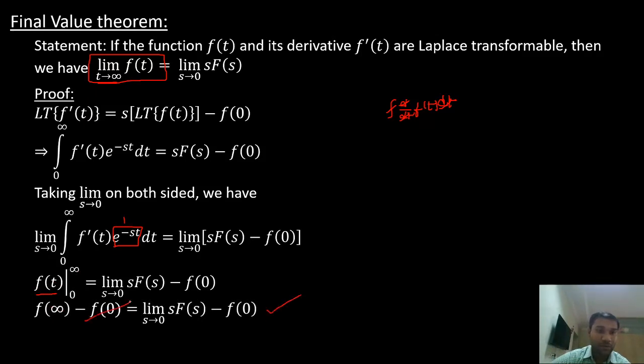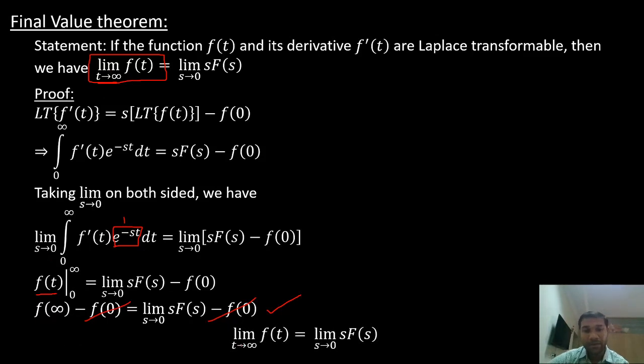So here f(0) and f(0) get cancelled. I have f(infinity) equals limit s tends to 0 of s F(s), right? Then f(infinity), I'm going to write it as limit t tends to infinity f(t), that is equal to limit s tends to 0 of s F(s). So this is the final value theorem.